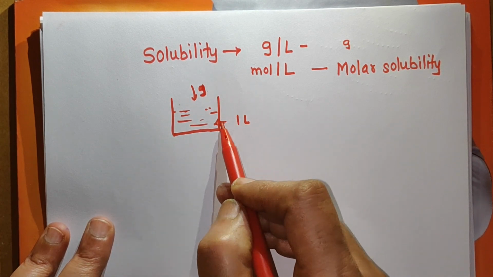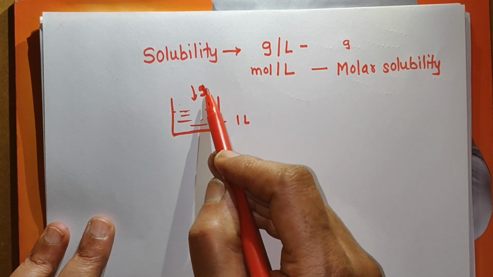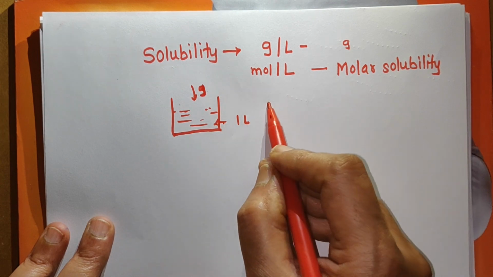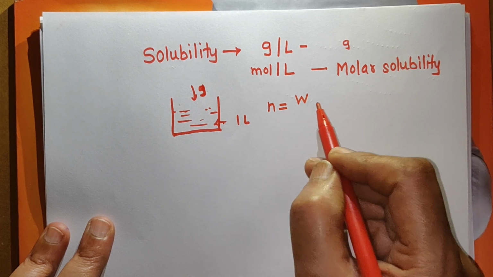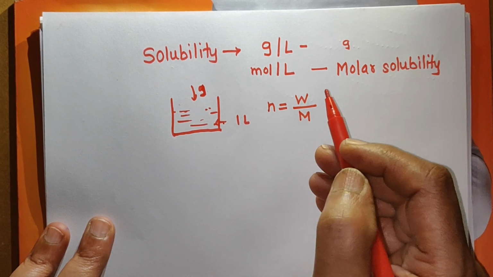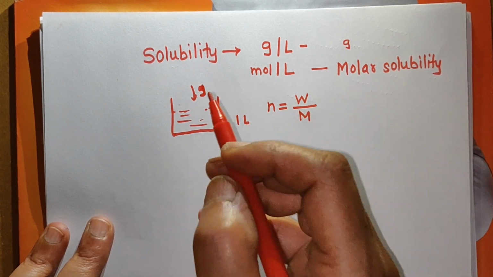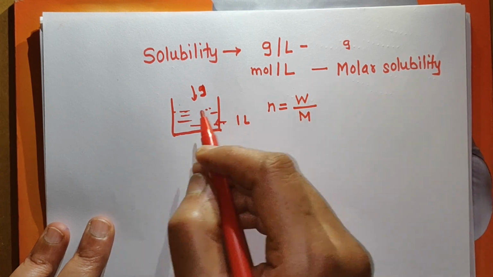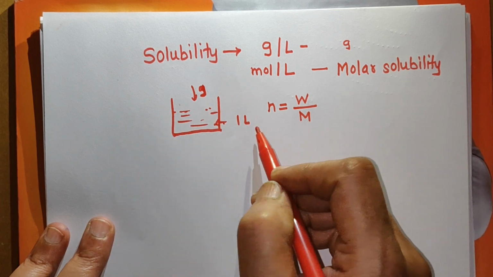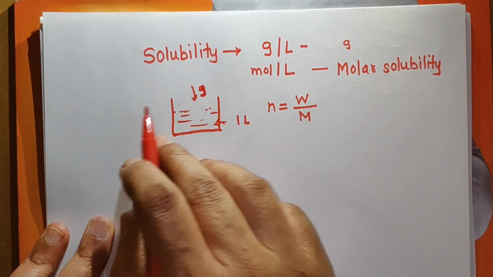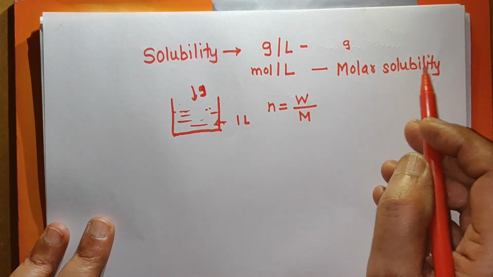When we obtain a saturated solution, a definite amount of substance is obtained, measured in grams, and these grams can be converted into number of moles. How can they be converted into number of moles? By using the formula n is equal to W by M. Like this, if you have to obtain 1 liter of saturated solution of the substance, the number of moles required is called molar solubility. That means the number of moles in a saturated solution is called molar solubility, and for a sparingly soluble salt, the molar solubility will be less.